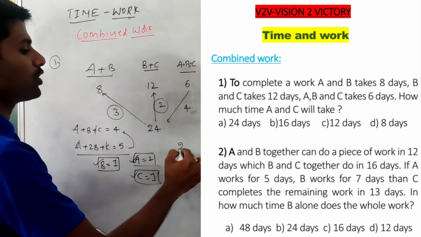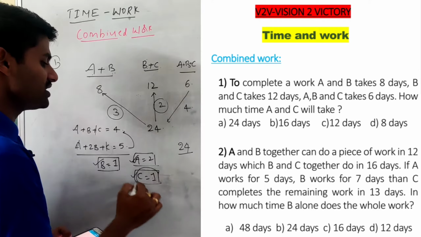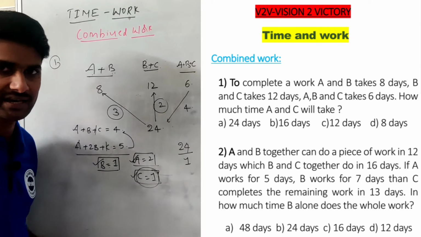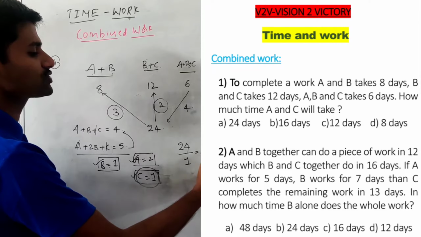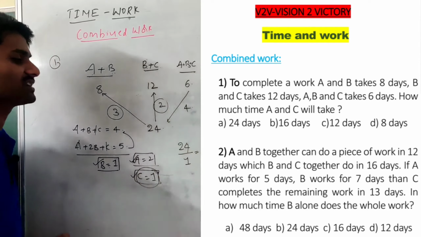Here is my question: out of the total work, C alone does only 1 unit per day. So how many days does it take? It takes 24 days. So that is our answer.